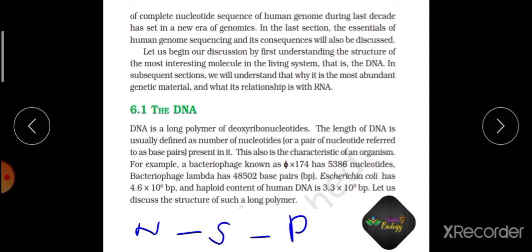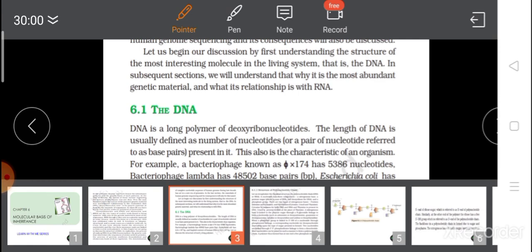So again I am repeating the entire thing now. The number of bases in φX174 is 5386. In bacteriophage lambda, it is 48,502 base pairs. In E. coli it is 4.6 × 10^6 base pairs, and the haploid content of human DNA is 3.3 × 10^9 base pairs. So with this we will stop and continue in the next video.